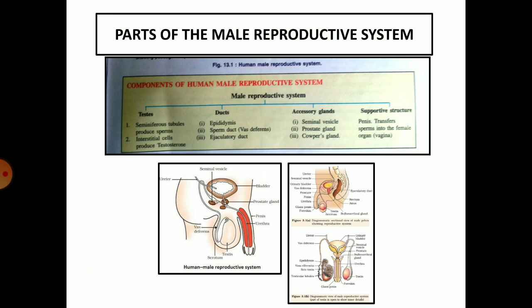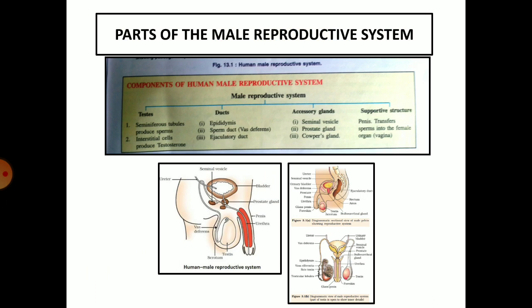There are three main ducts present: epididymis, sperm duct or vas deferens or vasa deferentia, and ejaculatory duct. Accessory glands. There are three types of accessory glands: seminal vesicles, prostate gland, and Cowper's gland. Supportive structure. Penis is the supportive structure and it is responsible for transfer of sperms.